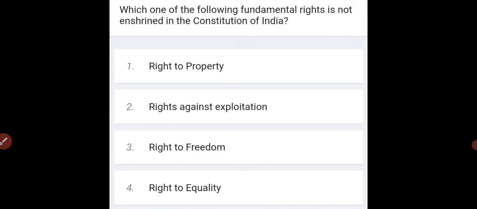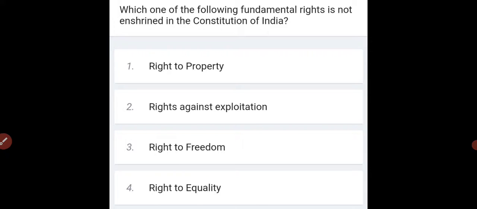Let's get started and look into our daily quiz. Let's look into the first question. Which one of the following fundamental rights is not enshrined in the Constitution of India? So we have four options: right to property, rights against exploitation, right to freedom, right to equality.